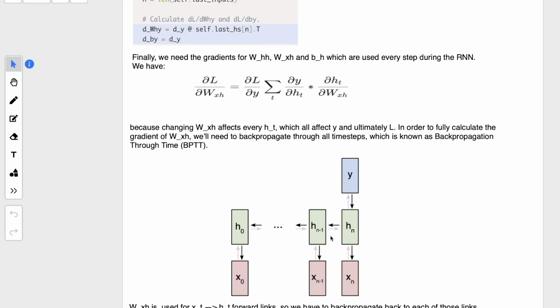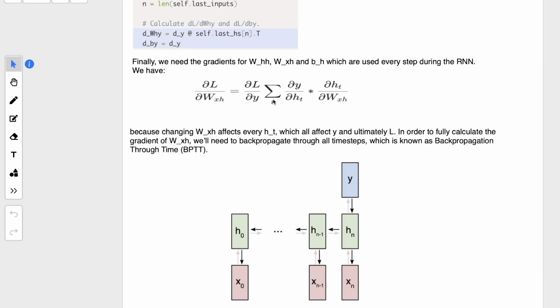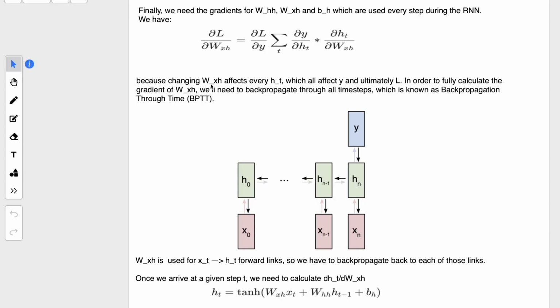So we have to backpropagate in time to the very beginning to calculate how the hidden weights as well as the input weight should change. That is what we are doing. We are taking the summation over all the hidden layers of delta L by delta HT into delta HT by delta WXH, because changing the input weight will affect all the hidden layers, which will affect Y and ultimately loss.